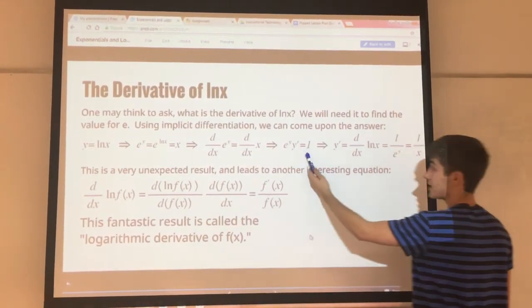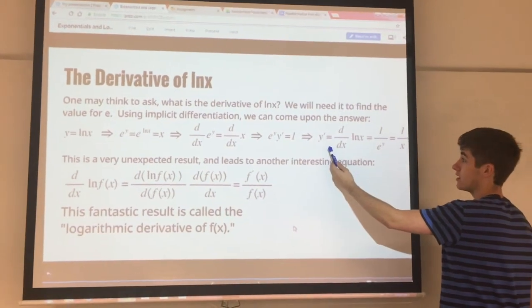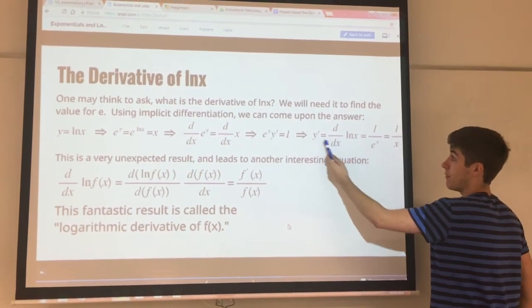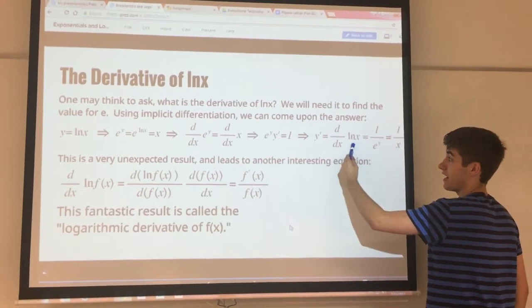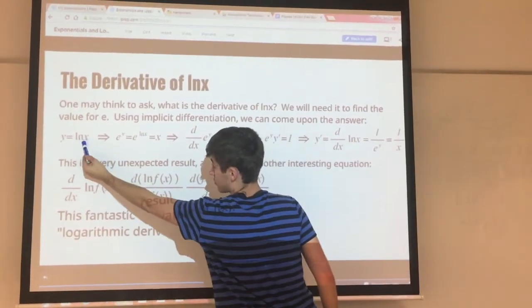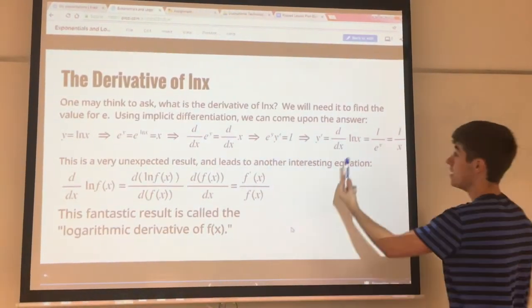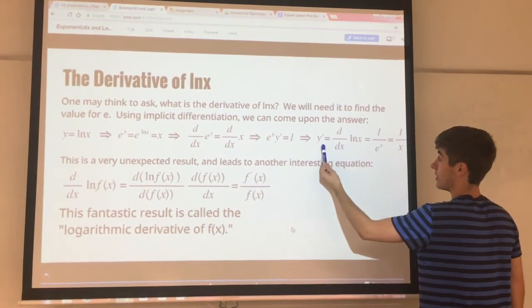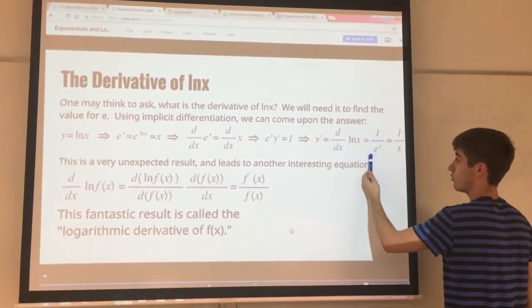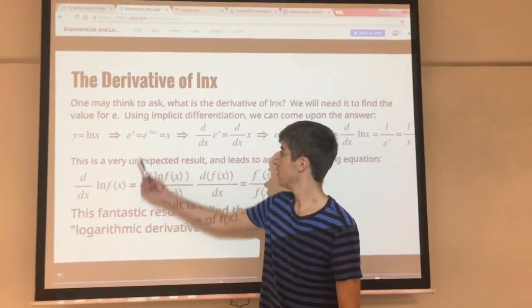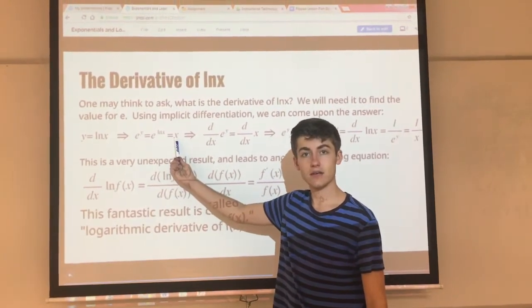So we can divide both sides by e to the y, and we end up with y prime. And remember, y prime is just the derivative of the natural log of x, because y is the natural log of x. So we're trying to find the derivative of that. If we divide both sides by e to the y, we have that y prime is equal to 1 over e to the y. And what's e to the y? e to the y is x, right? We have this equation here.